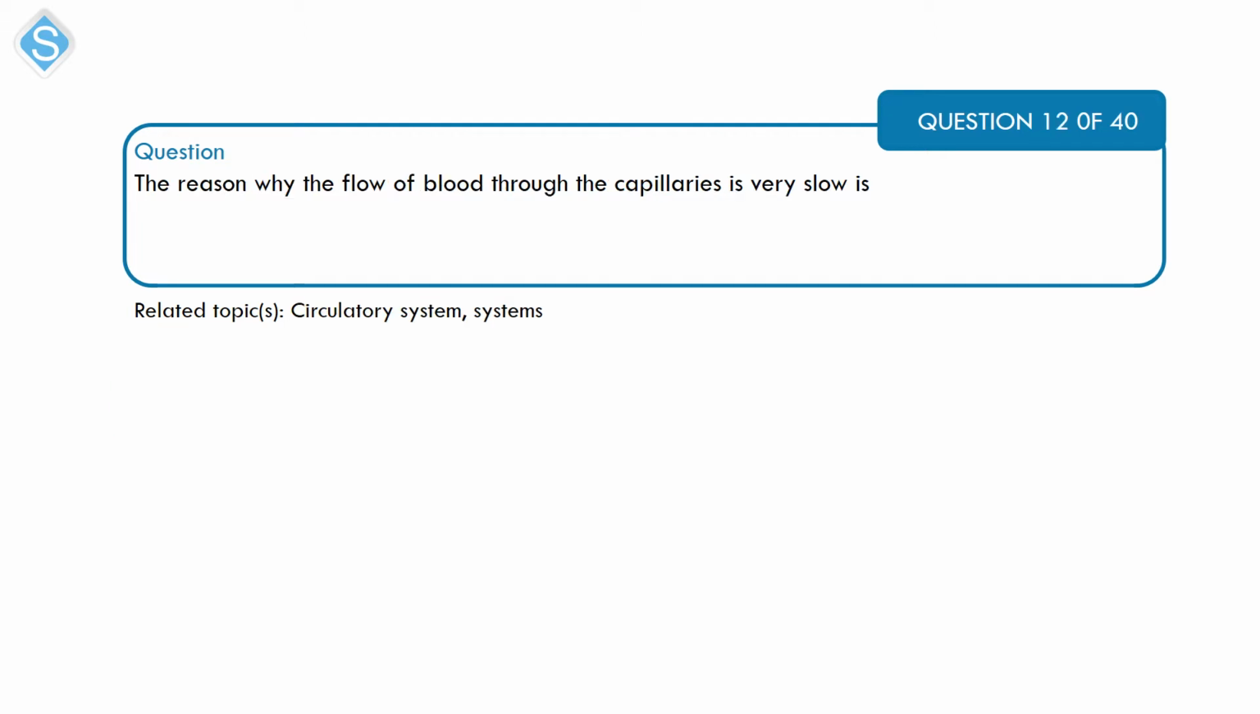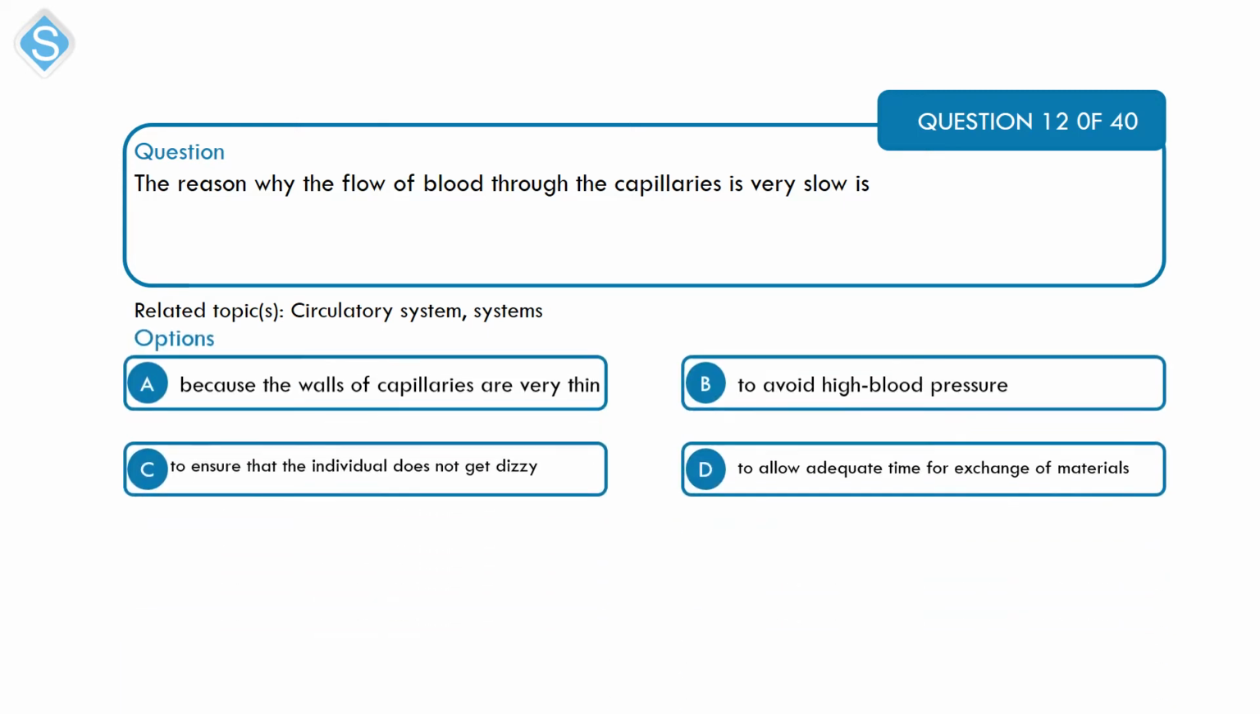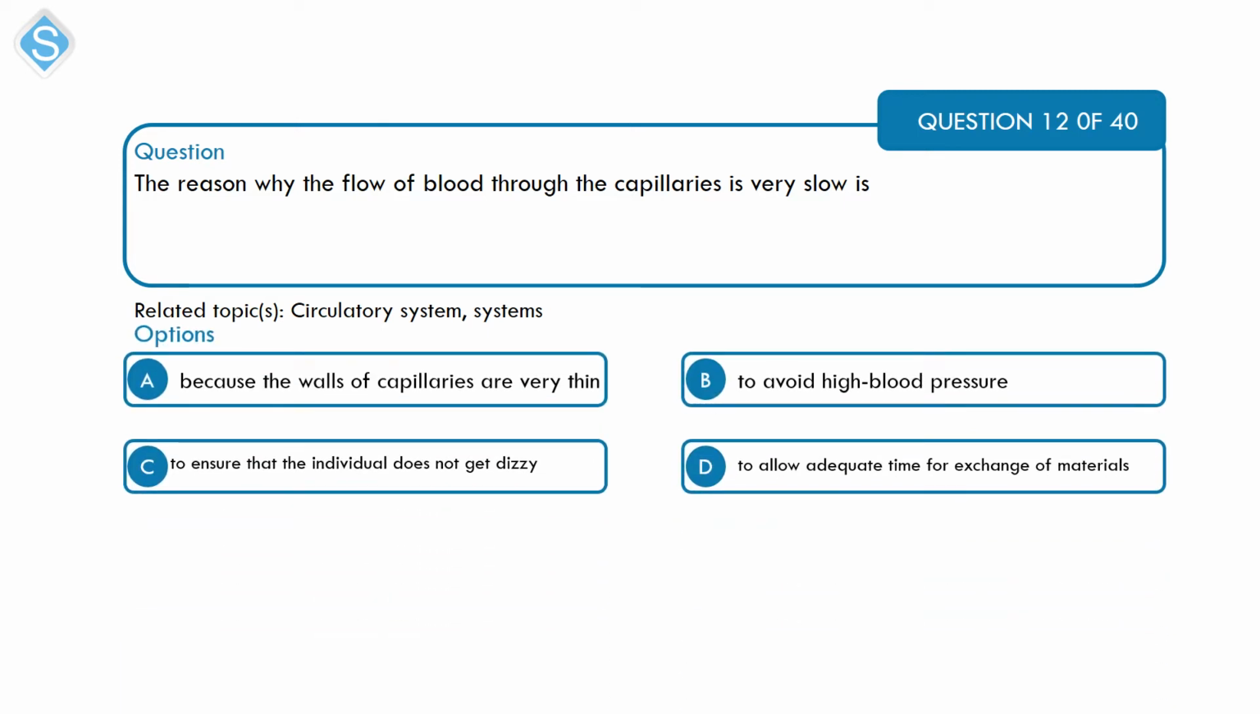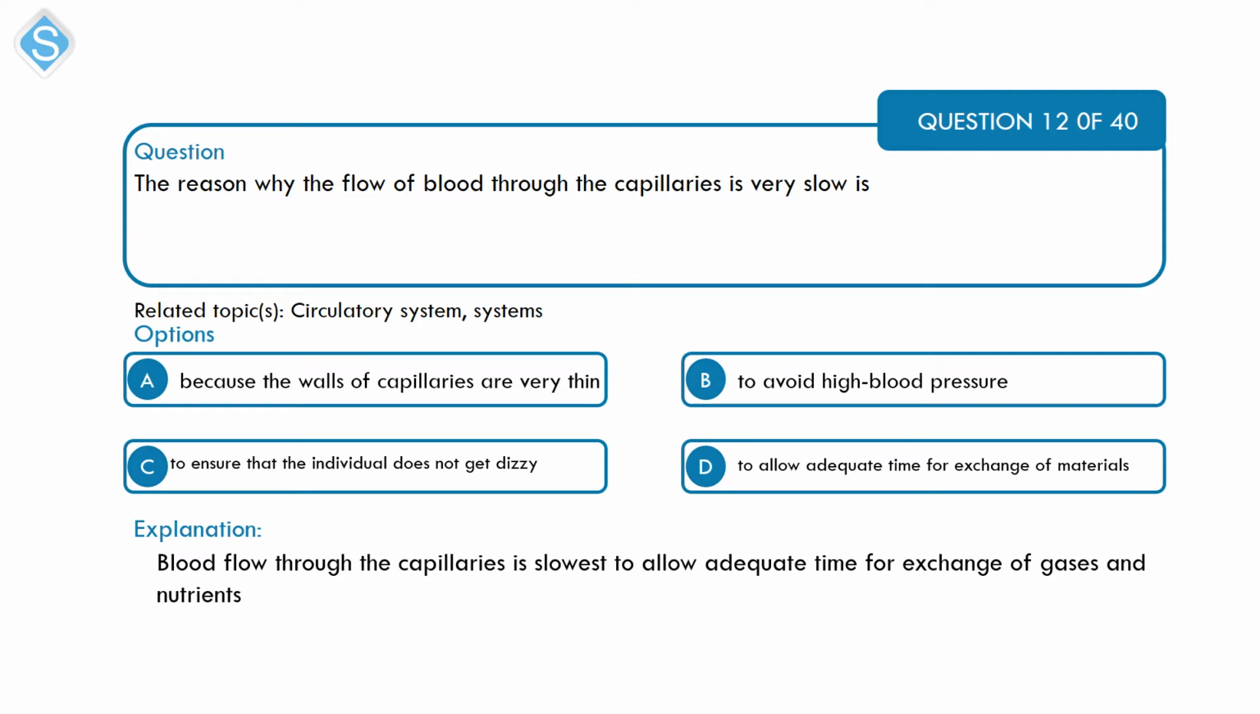Next is on circulatory system. The reason why the flow of blood through the capillaries is very slow is A. Because the walls of capillaries are very thin, B. To avoid high blood pressure, C. To ensure that the individual does not get dizzy, and D. To allow adequate time for exchange of materials. D here is the correct option. Alright, the flow of blood through the capillary is slowest, and that is to allow adequate time for the exchange of materials, that is gases and nutrients.